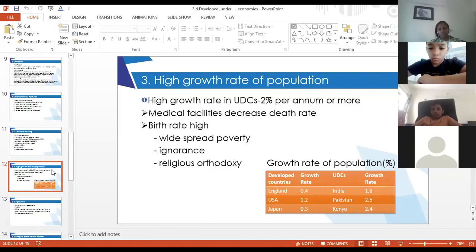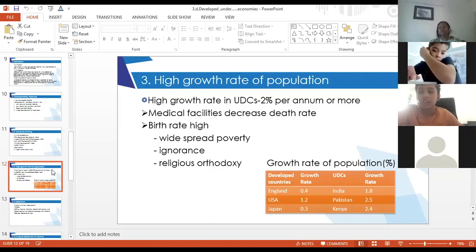What is religious orthodoxy? Can anyone explain? In case of India, ma'am, religious orthodoxy is illiteracy and lack of education, and there are religious beliefs that you should have more children. So basically religious beliefs. Yes, religious orthodoxy is basically religious belief.